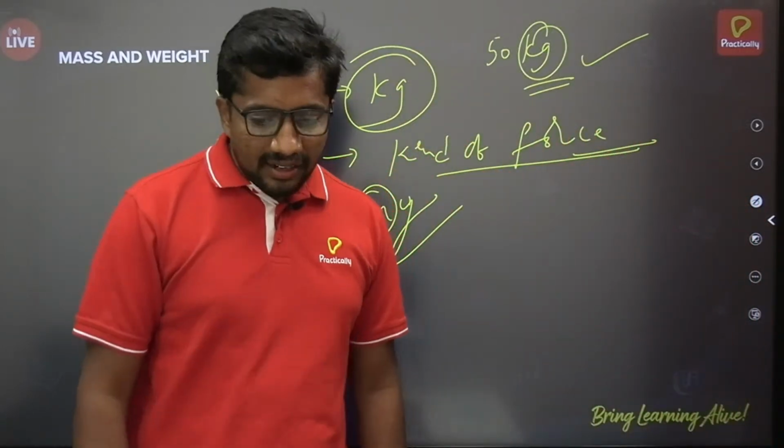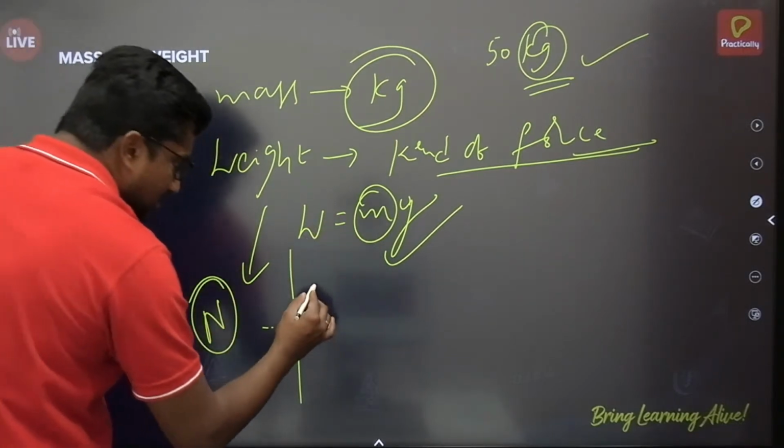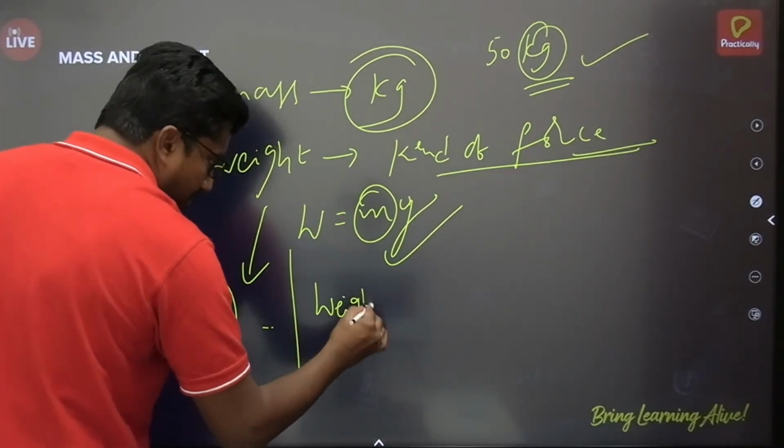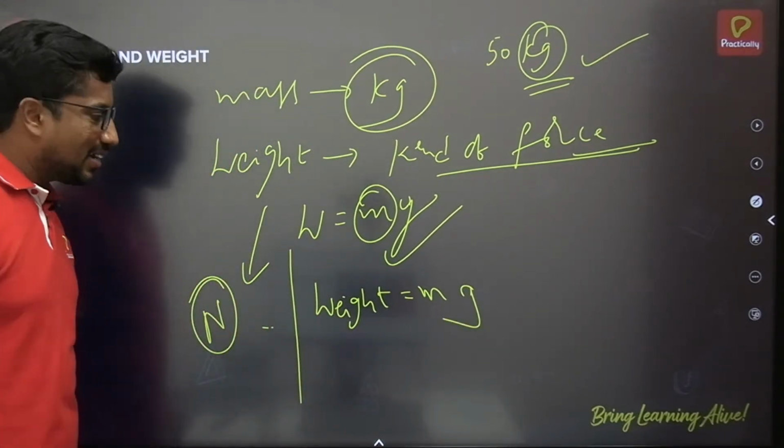Okay, so see here. If I say this weight W = mg, there is another important and interesting point here.